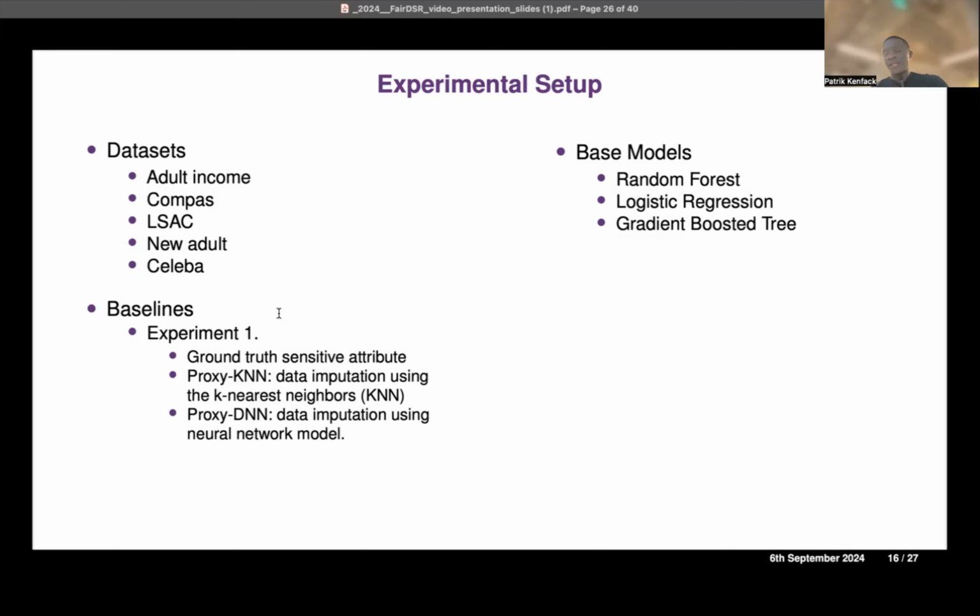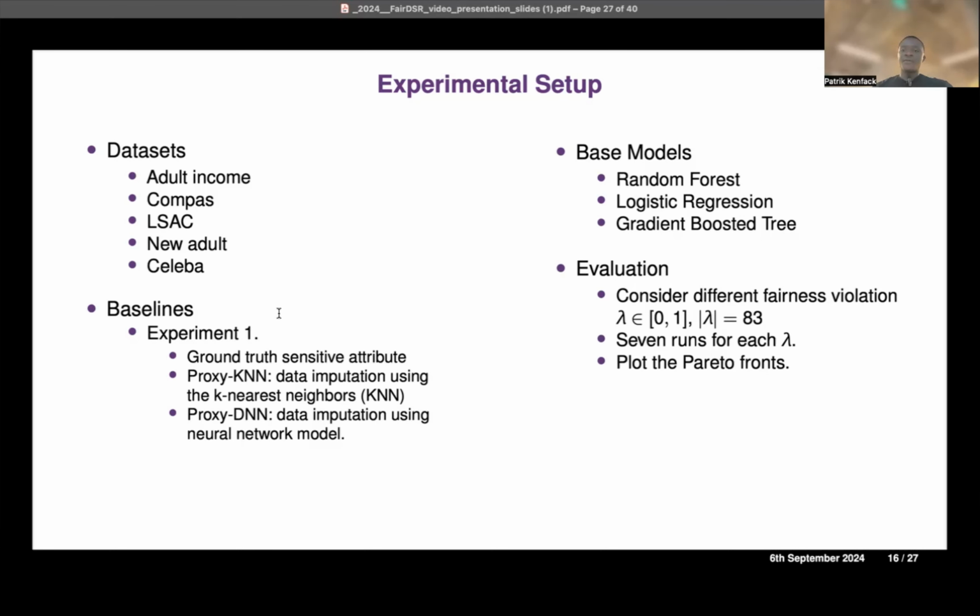So what happens if we train the model using the true attribute and compare with the model trained using the pseudo or predicted attributes? We also compare with the model where we do some data imputation using k-nearest neighbors to assign the missing sensitive attributes.